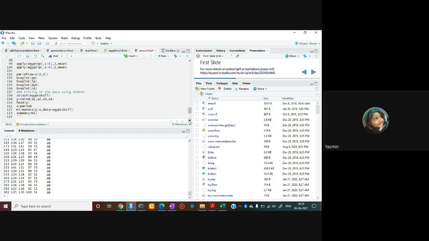so यही किया है मैंने यहाँ पे, क्या किया मैंने, all the response variables को we just bind by using the function cbind, column wise binding कर दी हमने। तो y is equals to cbind all the measurements x1 x2 x3 and x4, this represents the response variable, right? Then you can see your data by using the function head of y, then x is equals to period, हम अटैच पहले कर चुके हैं इसलिए हम सिंपली ये सारी चीजें ले, because we have already attached the data. x इज इक्वल्स टू पीरियड, in the Egypt skull data the column of period, यहाँ पे से हमने पीरियड के कॉलम को सिलेक्ट किया है। Then using the function manova you can analyze your data.